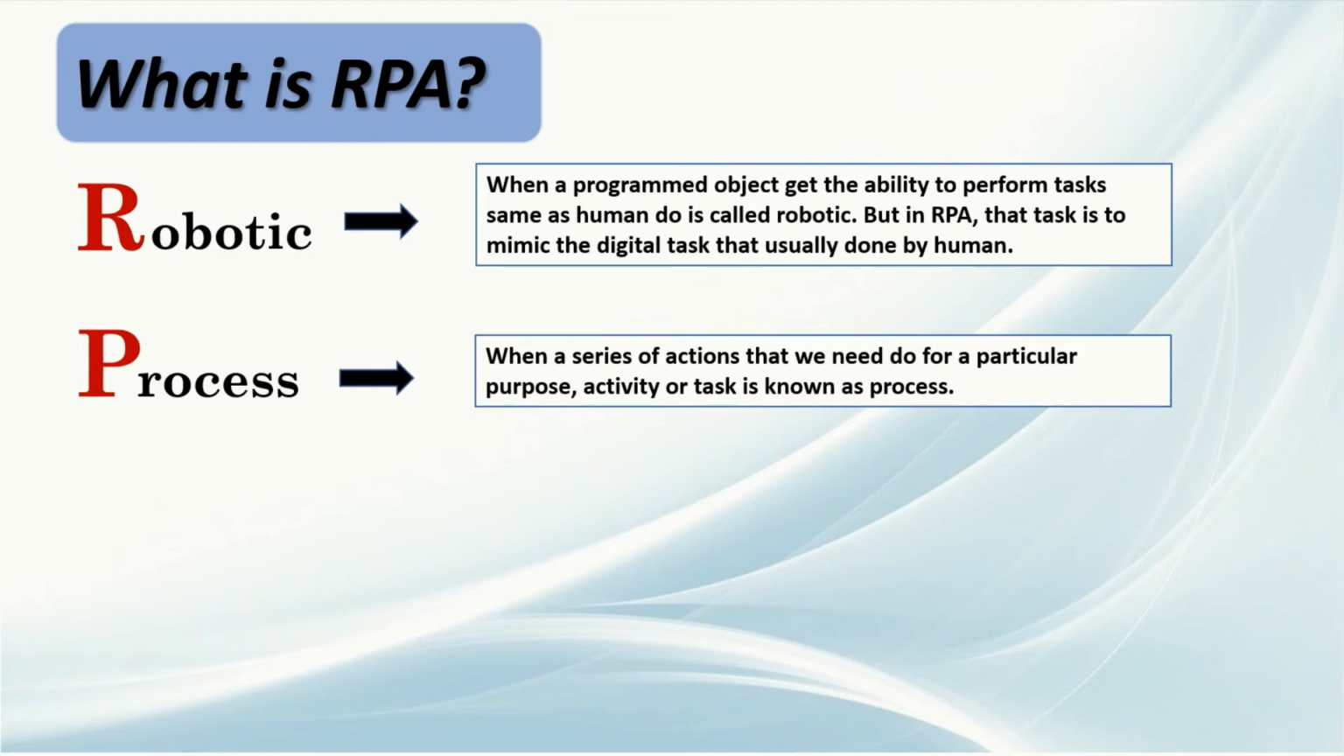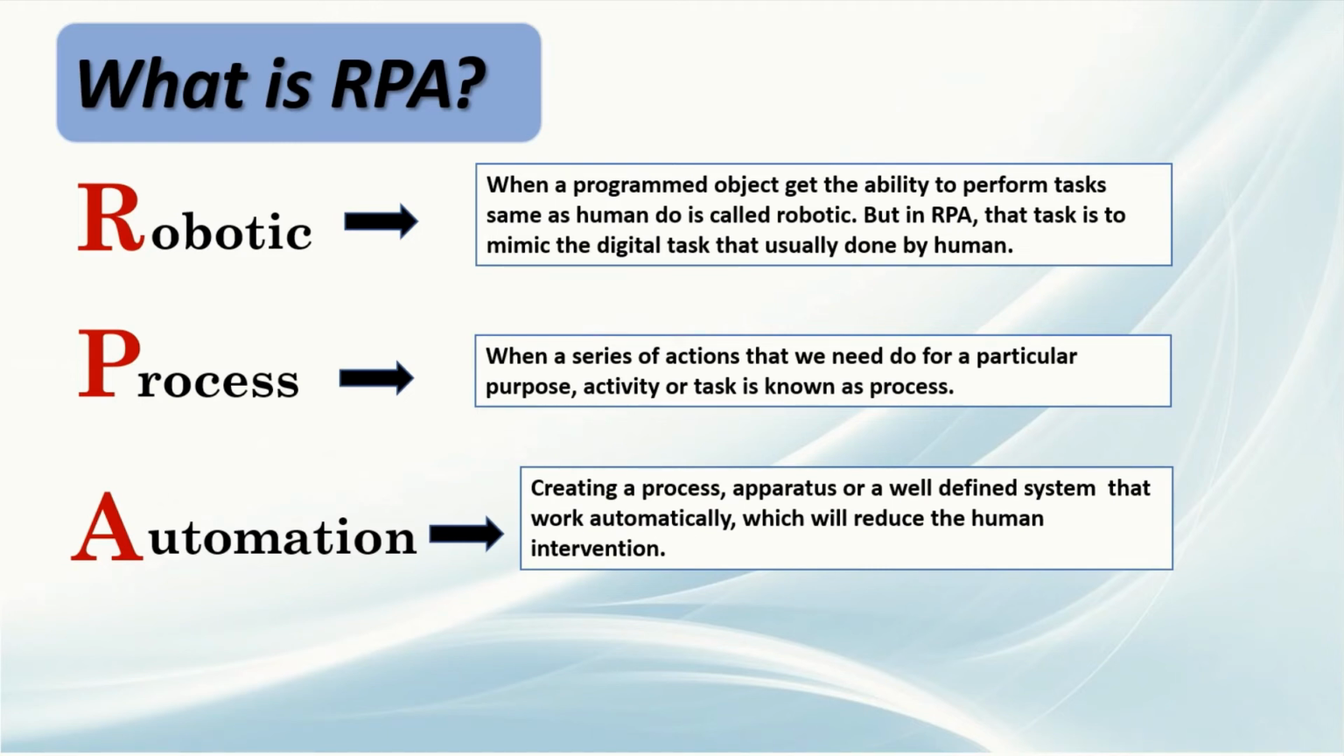Let me explain this by giving you an example. Making tea, we need to follow certain tasks: we need to boil water first, then add tea leaves and sugar, and after that you need to add milk to it, and now your tea is ready to serve. Last but not least, A stands for automation, meaning when an object performs our desired task without human intervention.